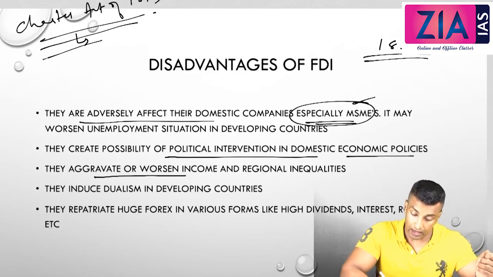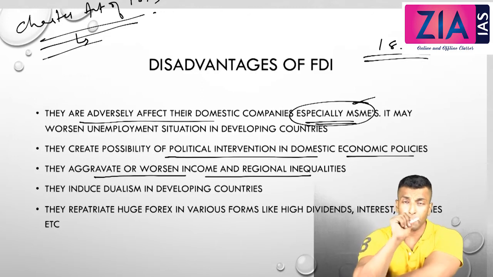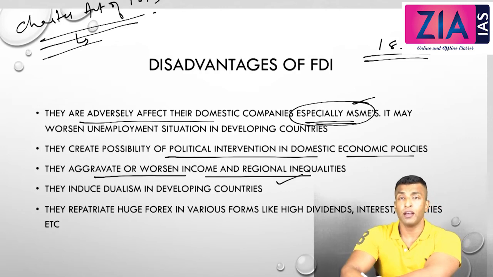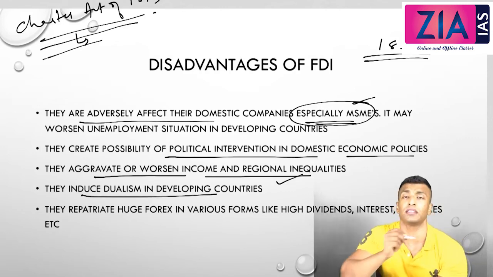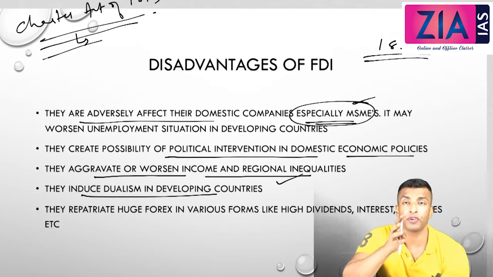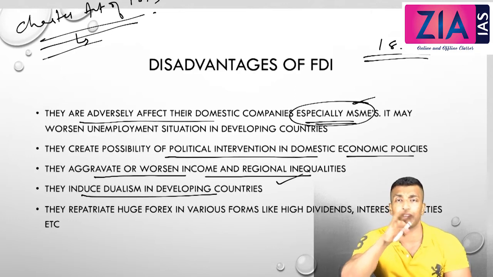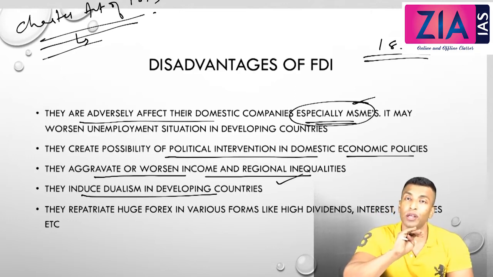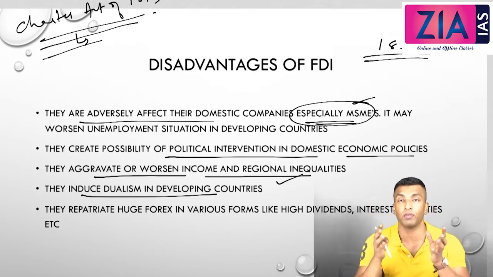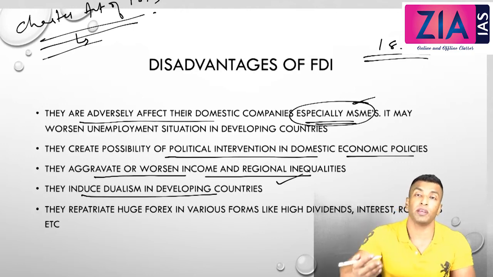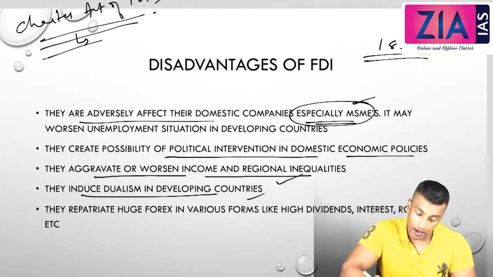They aggravate or worsen income and regional inequality. Why? Because they mostly invest in developed areas, so that will create regional inequality. They induce dualism in developing countries. Dualism means there is a sharp difference between the traditional and modern sector. When foreign investment is coming, they are not going to invest in agriculture or any traditional sector. They are only going to invest in the modern sector. In a developing economy, one of the most important features is already dualism, a sharp difference between the traditional and modern sector. That is going to be aggravated because of FDI.